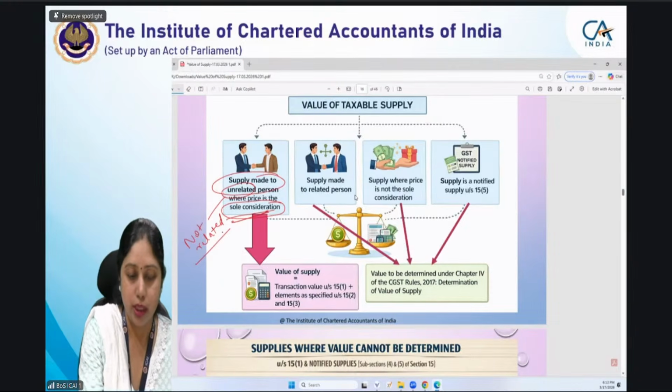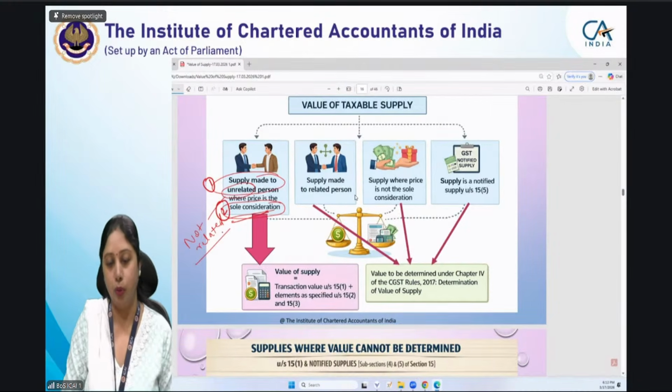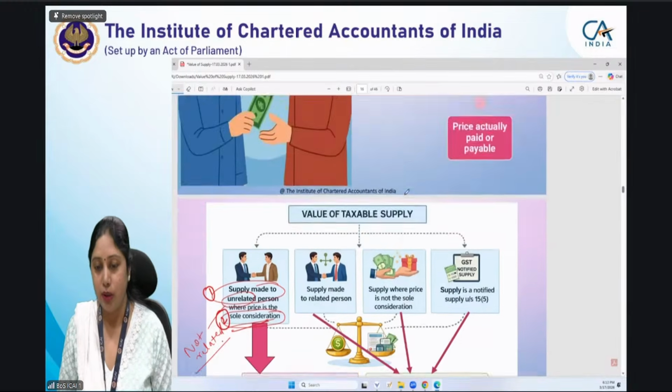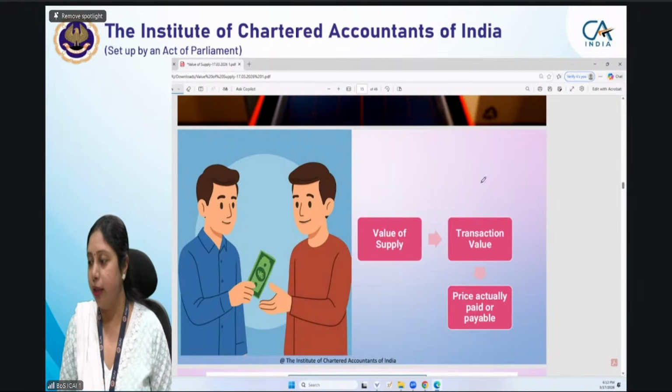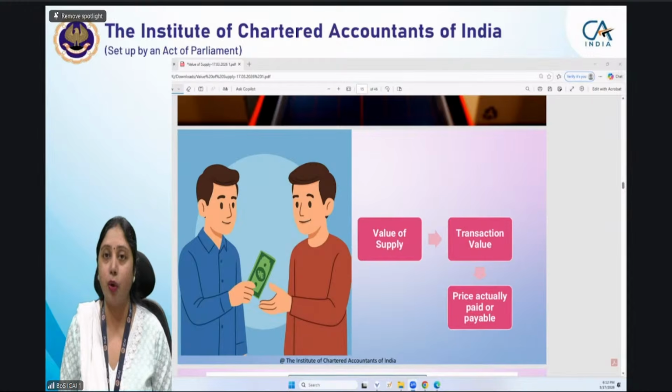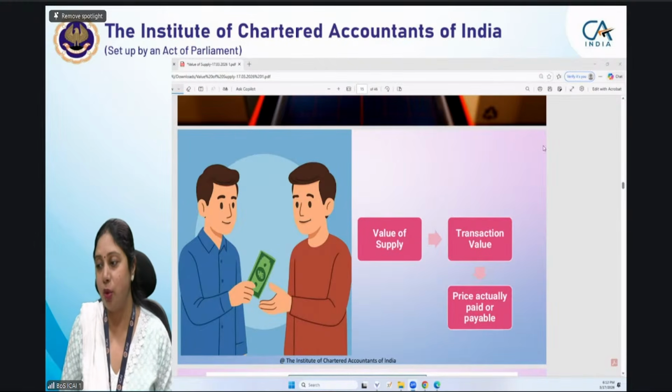Yes. So these two conditions we have already seen and all of you know. So what if the person is related or price is not the sole consideration? Then what will happen? My slide already tells you, but I want to go to the previous slide and ask you: if price is not the sole consideration, that means something else is flowing from buyer to seller, or the buyer is providing some services or giving some goods apart from monetary consideration, or if buyer and seller are related, then the transaction value will not be taken, so what will happen? Quickly tell me in the chat box. Mithili, your answer is also correct.